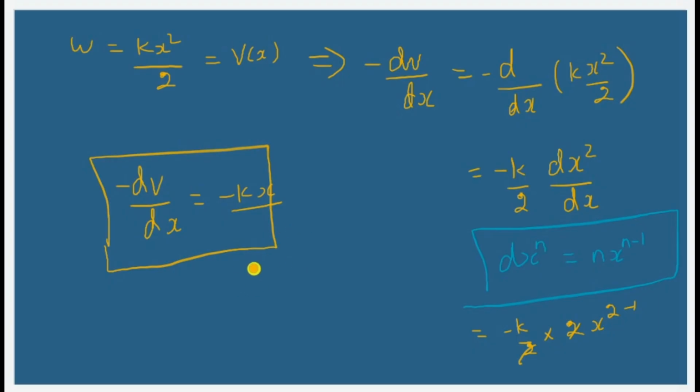Now if you are going to consider the same case, the object is going to move from xm to minus xm, or minus xm to xm, then what is the net energy we are going to have here? So when we are talking about the net energy, the total potential energy associated with that for any displacement, kxm square by 2, must be equal to the potential energy plus kinetic energy of the spring.